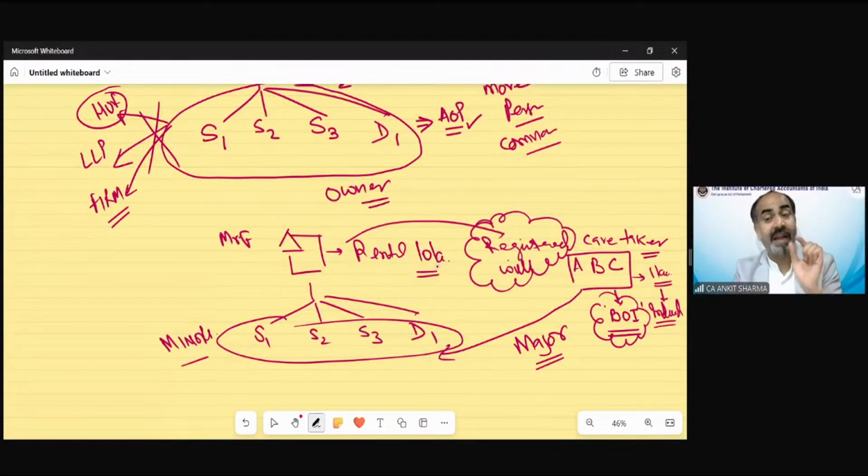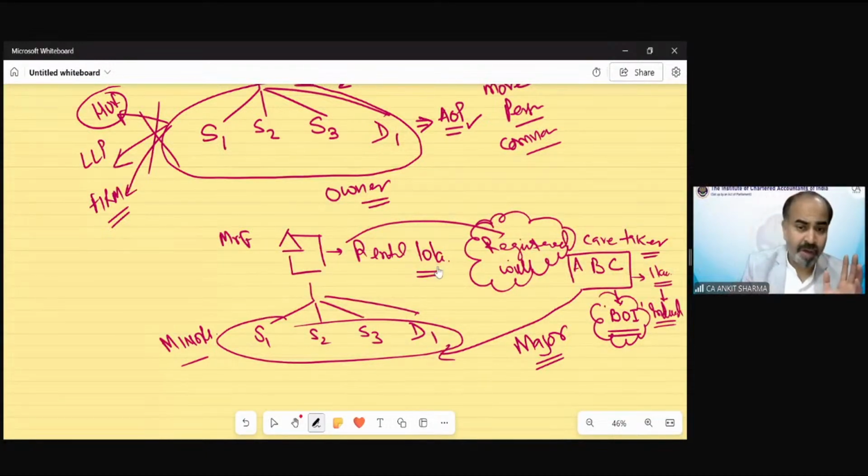For 10 lakh rupees, ABC would, for caretaking of this property, then that 1 lakh or whatever amount they are receiving, that is their personal income. And individually, they need to pay tax on that amount also. So for that purpose, they would be treated as individual, and they will pay tax out of the rupees 1 lakh, if any is applicable. But for 10 lakh rupees, they will be called body of individual.